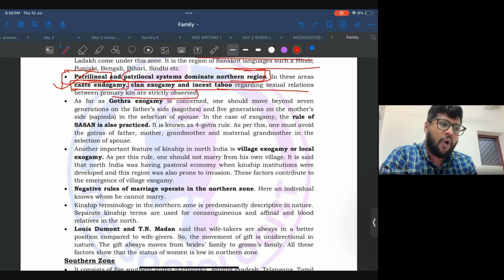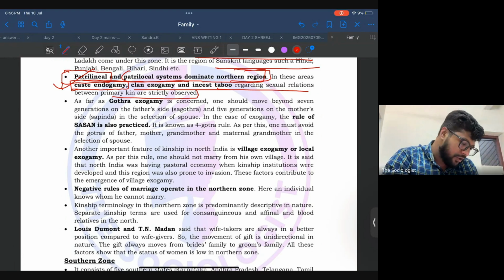Since they are on the move, they need more friends, otherwise they have to face a lot of invasion from outside or encounter other villagers. If I have marital alliances with other villages, there will be friendly villages and the movement of the pastoral community will be easy. That is why these people do not marry within the clan.